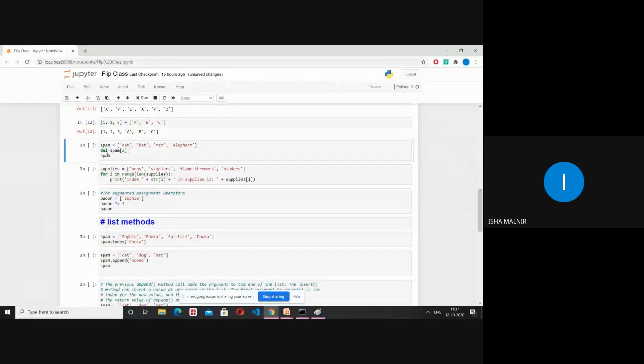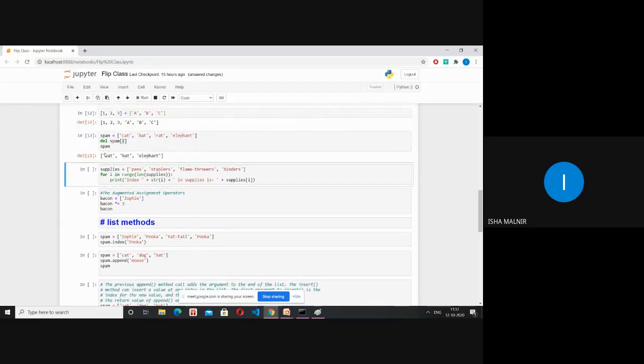Next is, suppose I want to delete some elements from a position, if I want to get rid of this rat, so what will I do? I'll just say del spam and I'll specify the index value, which is 2. So it should actually delete that. It's a cat, bat, and elephant. Rat disappears. Fine.